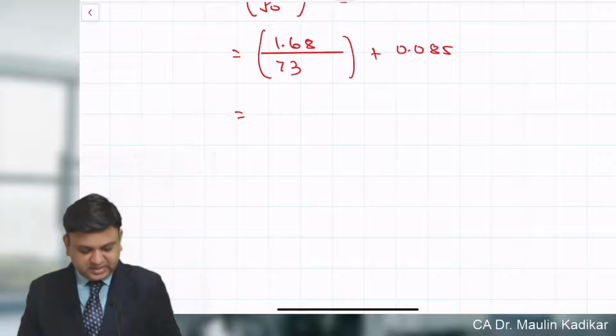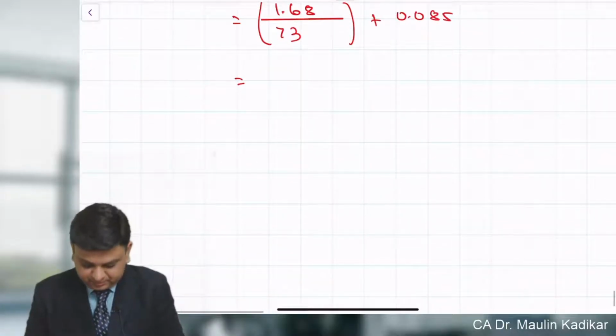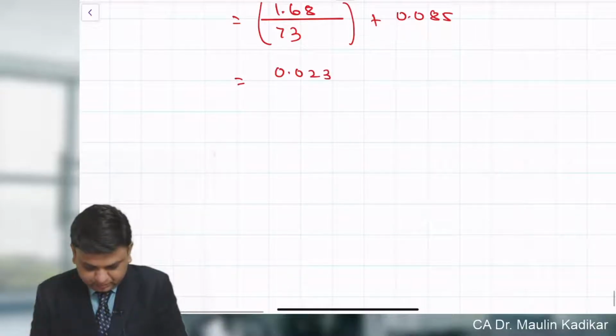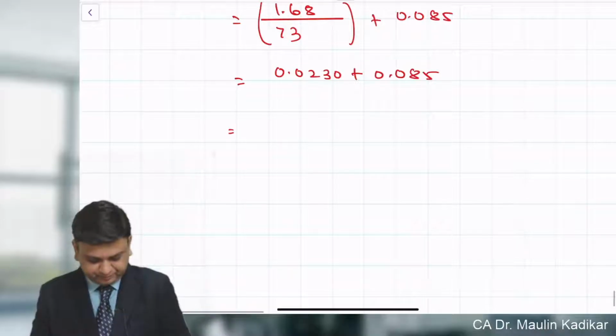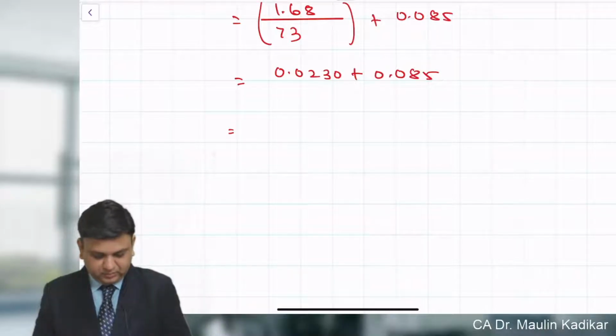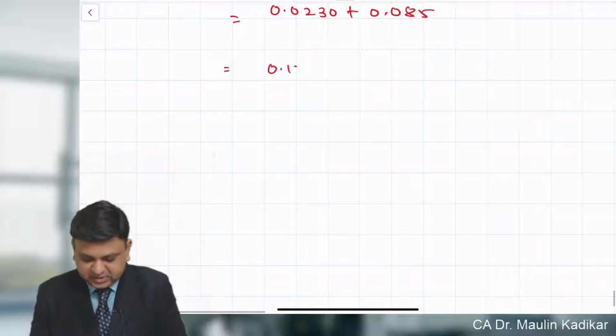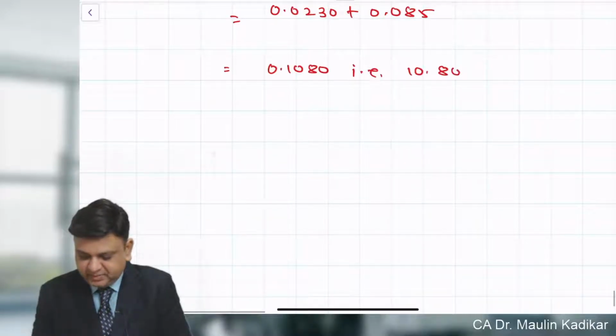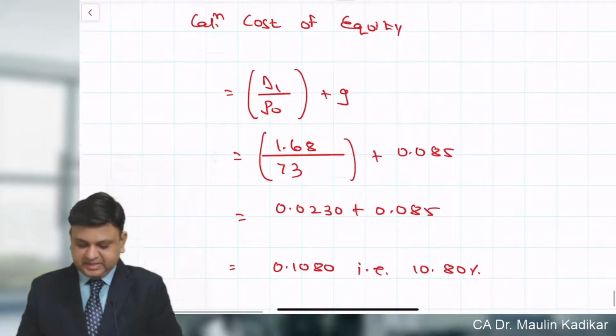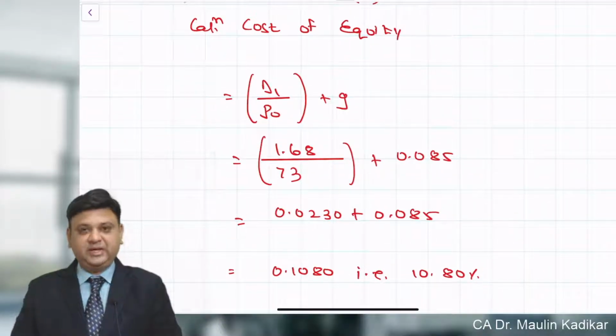So 1.68 upon 73 is 0.0230, plus 0.085, so it is 0.1080. That is 10.80%. That is the way the cost of equity will be calculated.